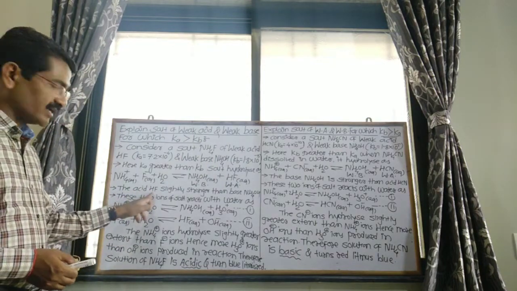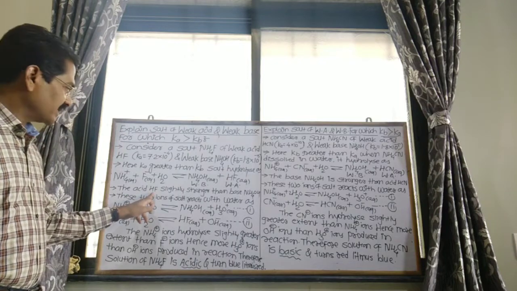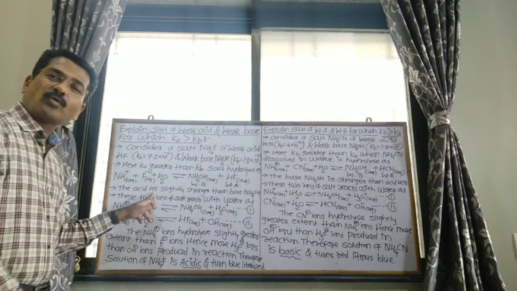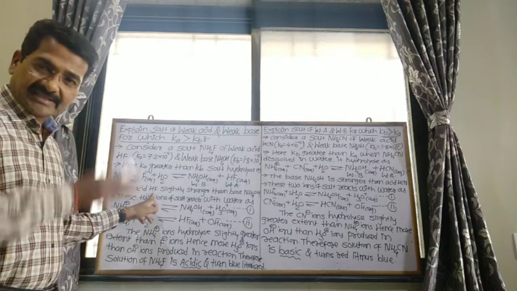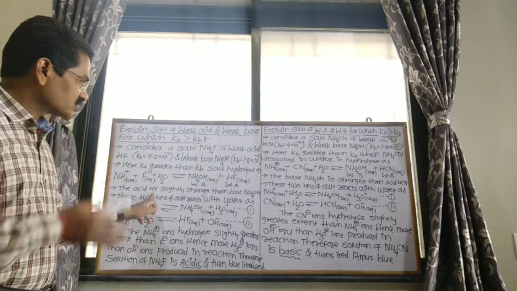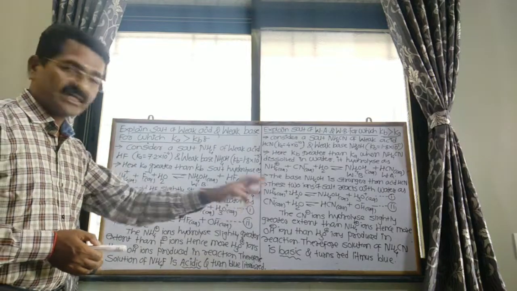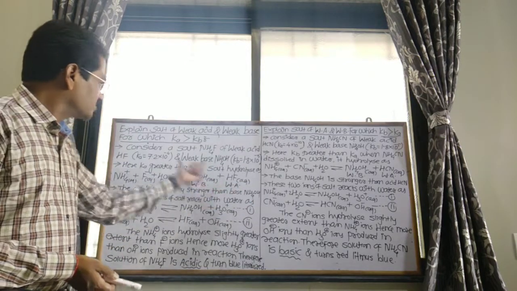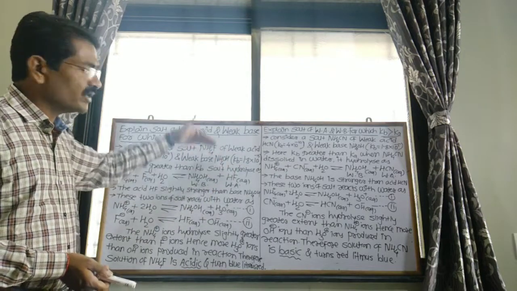The acid HF is slightly stronger than the base NH4OH. Hydrofluoric acid is slightly stronger than base NH4OH, because both the dissociation constant values are already given.